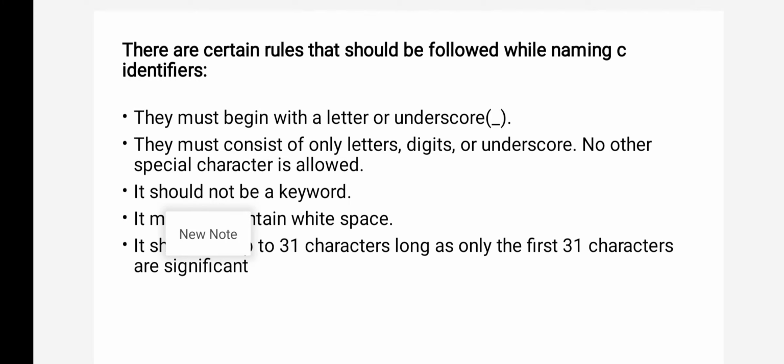What is the difference between keywords and identifiers? Whatever words you are getting from a software program, those words are called keywords. Whatever you are giving, those are called identifiers. Whatever the programmer is supplying, those are called identifiers. Whatever you are getting from a program, those are called keywords.